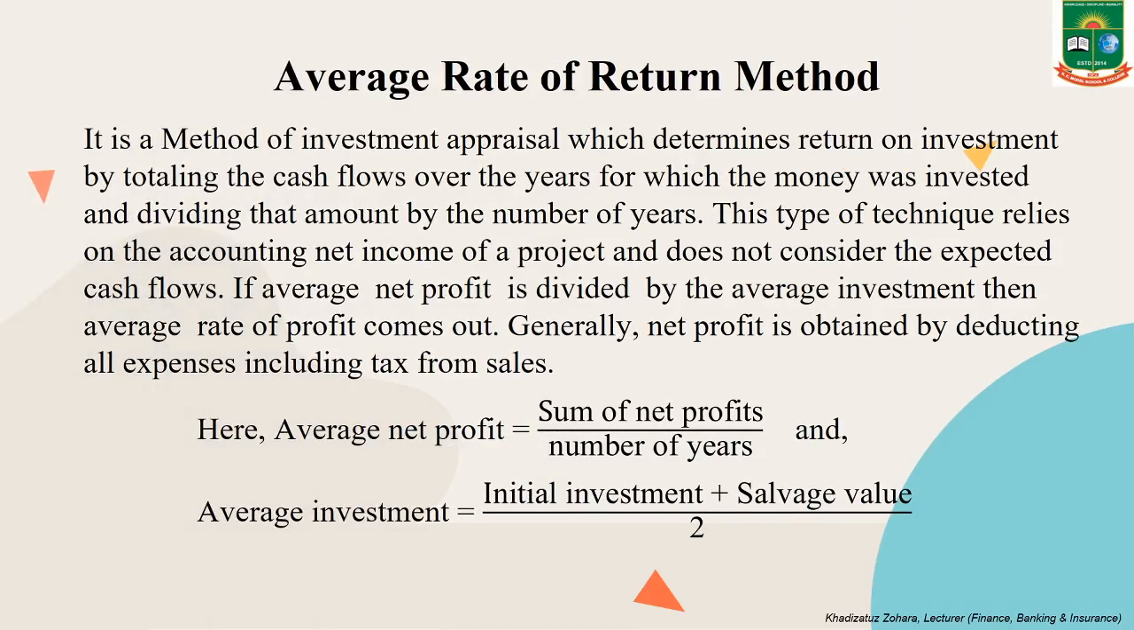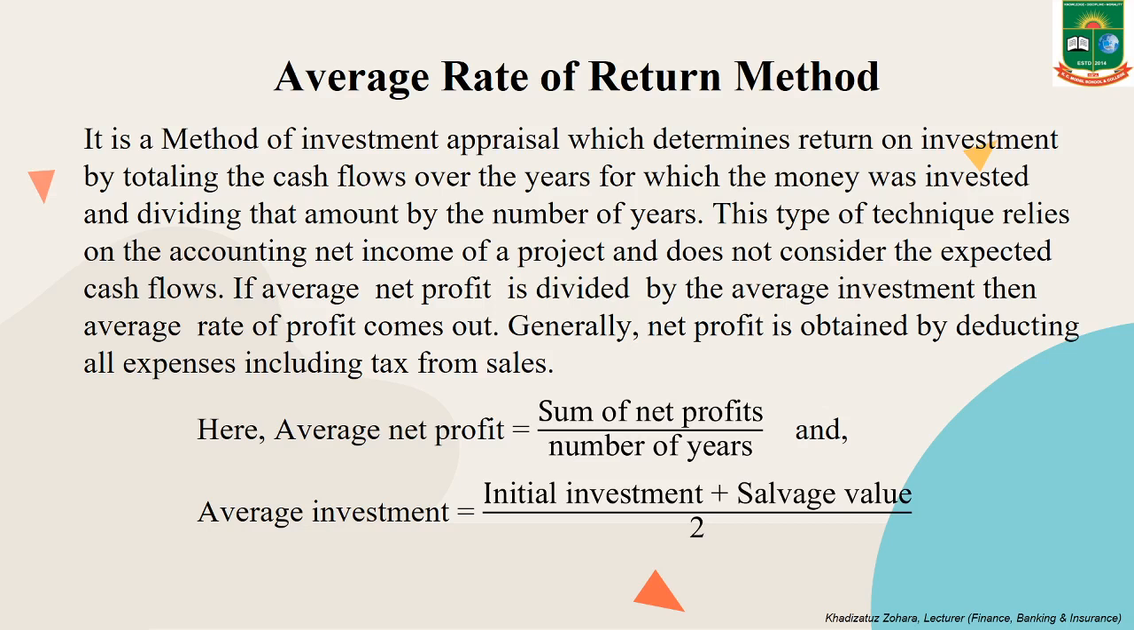Average rate of return. It is a method of investment appraisal which determines return on investment by totaling the cash flows over the years for which the money was invested and dividing the amount by the number of years. This type of technique relies on the accounting net income of a project and does not consider the expected cash flows. If average net profit is divided by the average investment, then average rate of return comes out. Generally, net profit is obtained by deducting all expenses including tax from sales.